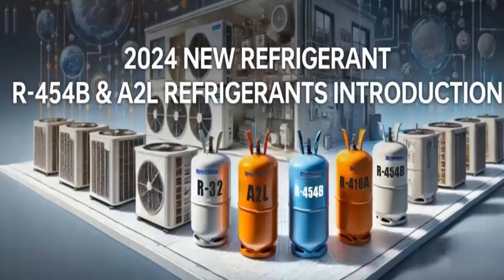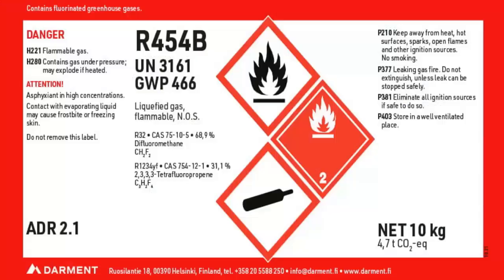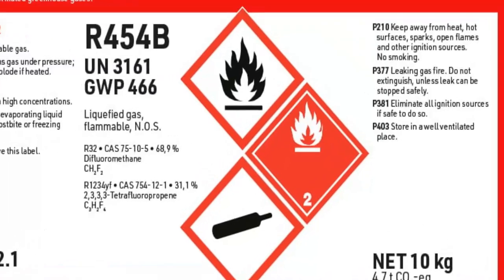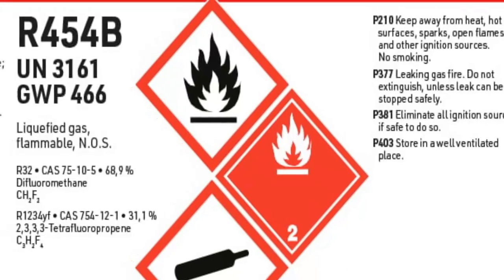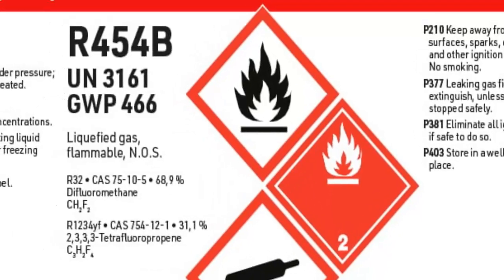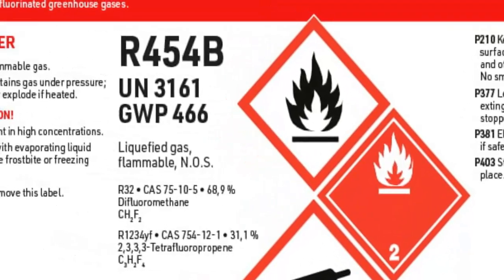One option is R-32. 1. Since R-454B is composed of 68.9% R-32 and 31.1% R-1234YF, using R-32 as a substitute allows the system to maintain a similar operating point to the original refrigerant.